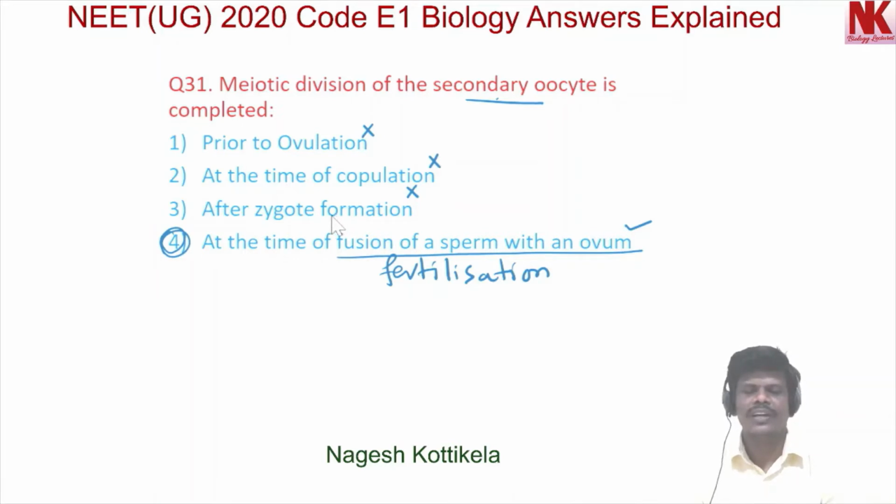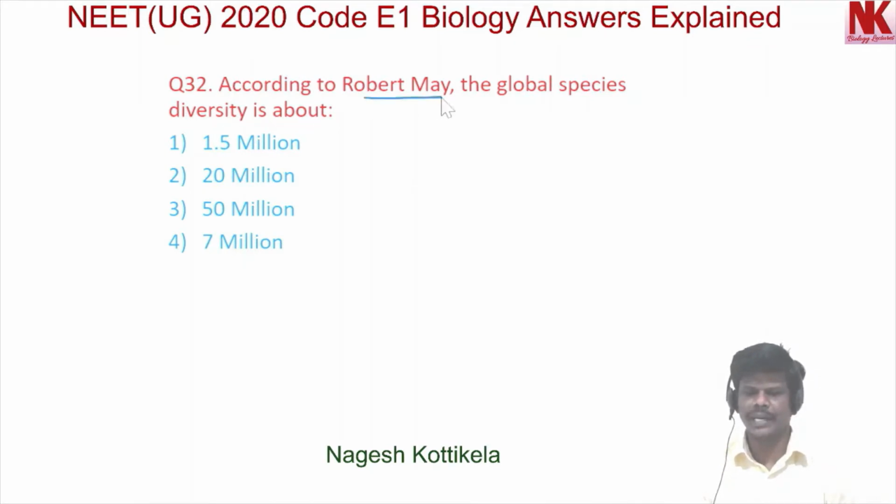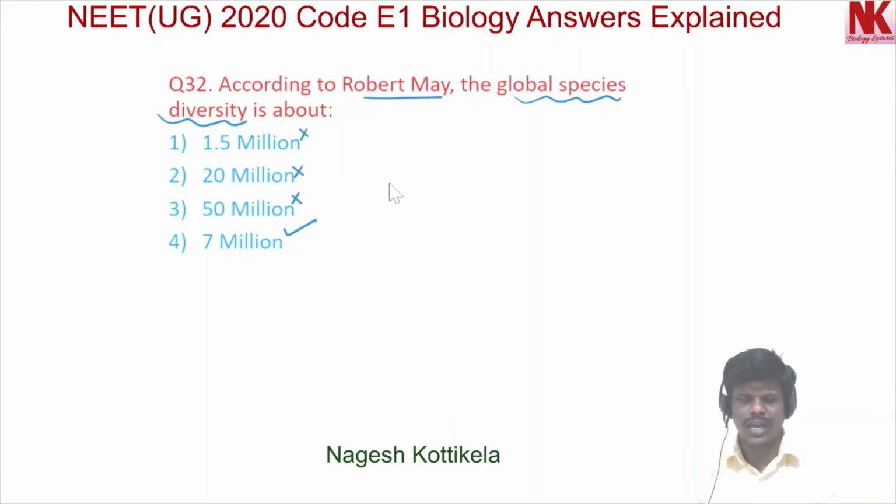Now moving to the next question, question number 32. According to Robert May, the global species diversity is about: option 1, 1.5 million, wrong. Option 2, 20 million, wrong. Option 3, 50 million, wrong. Option 4, 7 million. Yes, a more conservative and scientifically sound estimate made by Robert May places the global species diversity at about 7 million. So the answer is the fourth option.